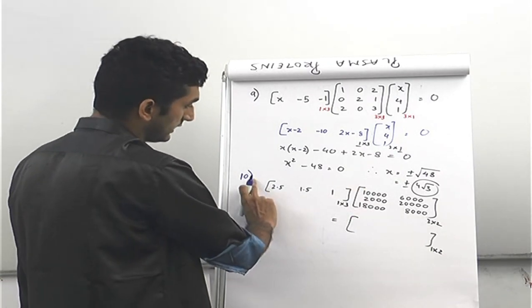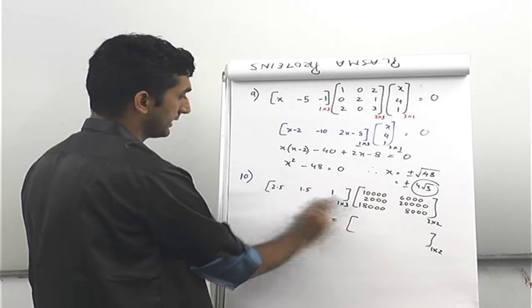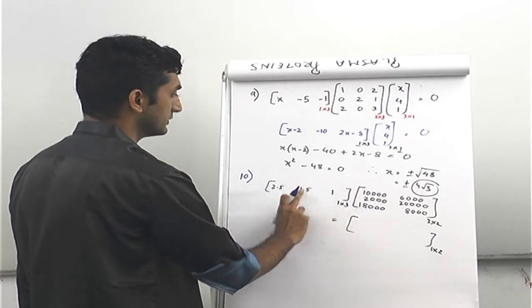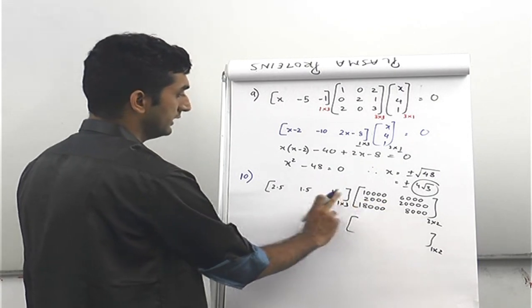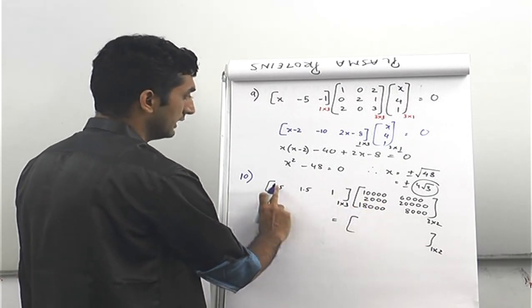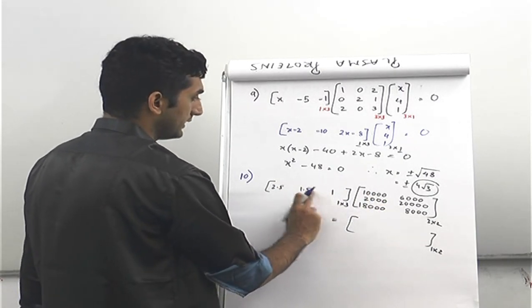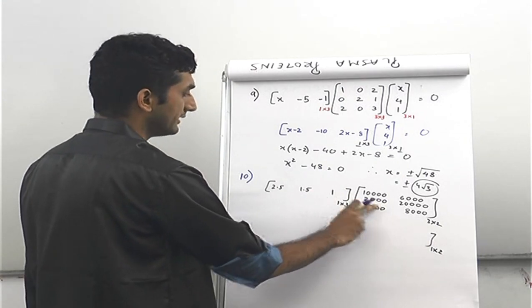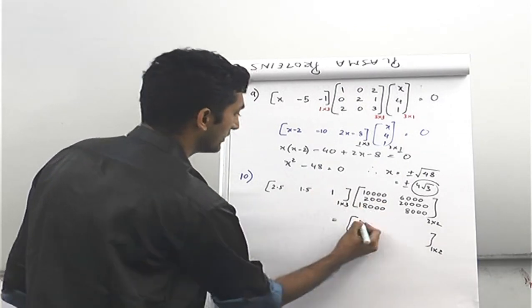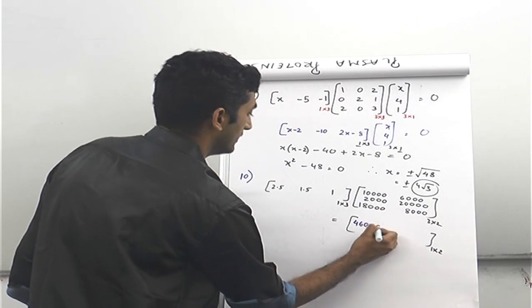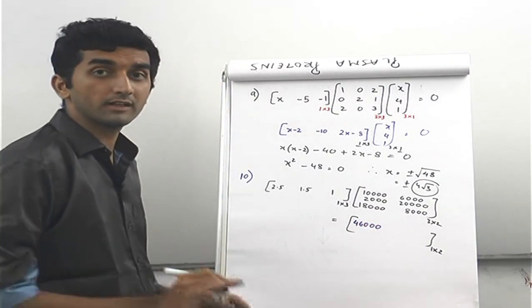So basically the prices in the first market. This into this is 25,000, this into this is 3,000, and this into this is 18,000. So 25 plus 3, 28 plus 18 should give you 46,000. So this is the total revenue of market 1.